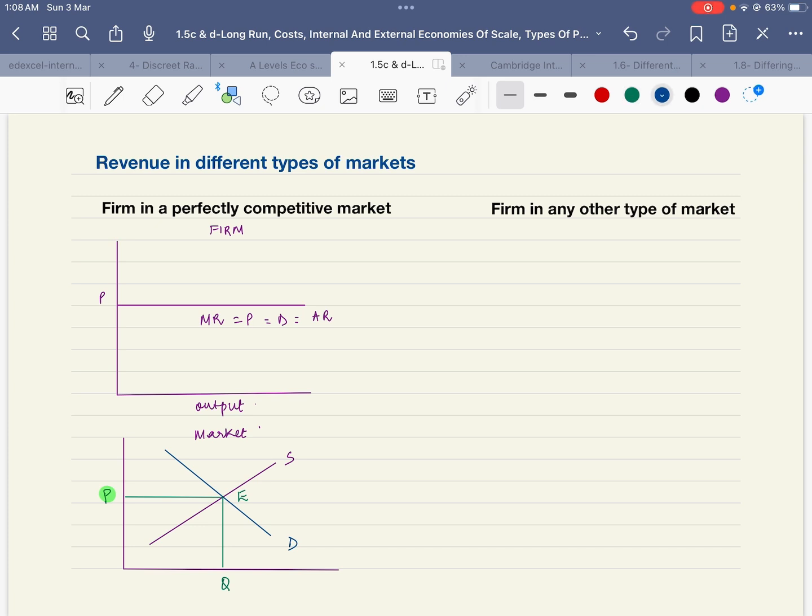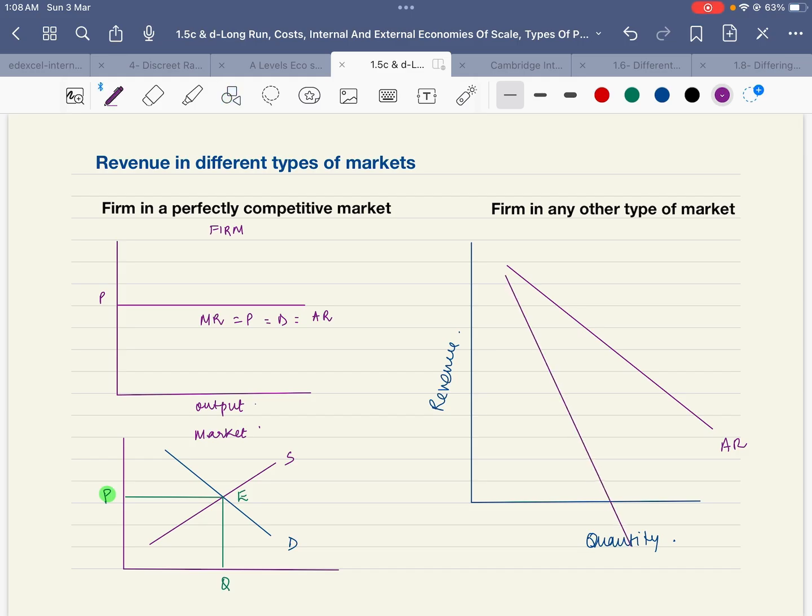Talking about other kinds of market, which are imperfect competition, the demand curve is a downward sloping curve. We are going to look at two kinds of curves. One is the average revenue curve. This is the average revenue curve, which is never going to be zero. And another one is the marginal revenue curve, which is going to be twice as steep as the average revenue curve. Why is this curve steeper than the average revenue curve?